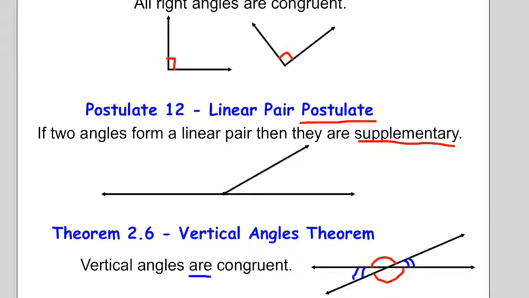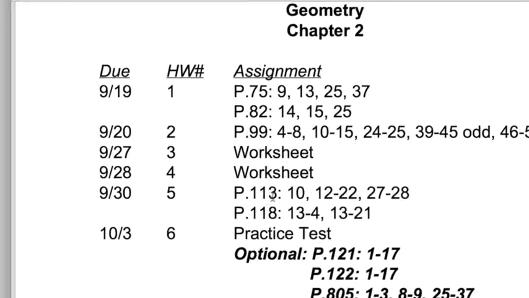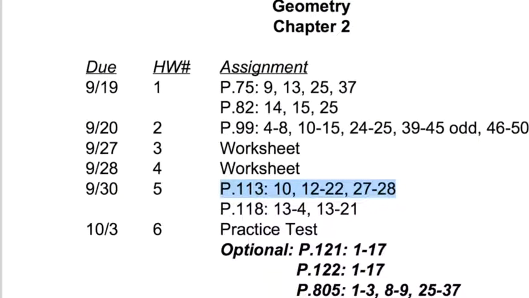Okay, so here's what I want you to do for your homework. Here's your homework sheet. You'll see that you have some problems on page 113 due on Friday. What I want you to do is I want you to take page 113. I want you to pick any 5 of these problems listed here. 10, 12 through 22, 27 to 28. I want you to pick any 5 of them, and that's going to be your homework that is due on Wednesday, which is tomorrow. I will check this. It's only 5 problems. You can pick any 5 and do them, and as long as you show me that you did 5 problems from that page, that will suffice. That will be your homework for tonight.